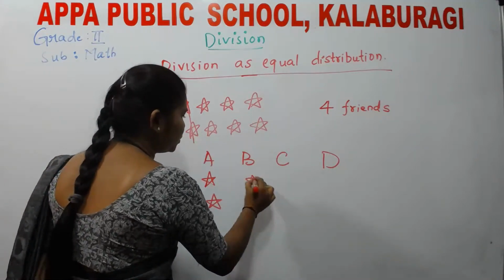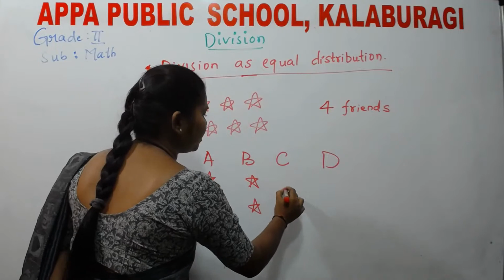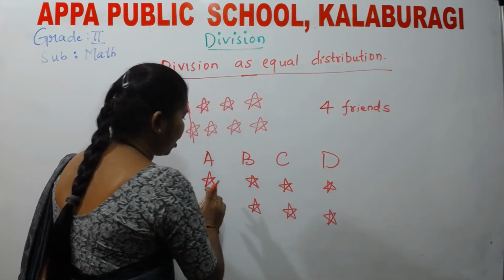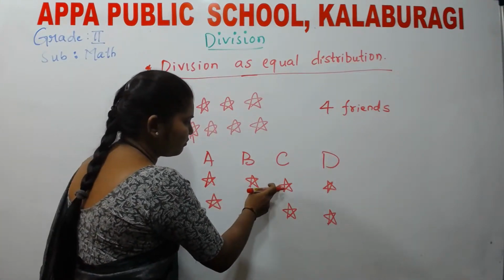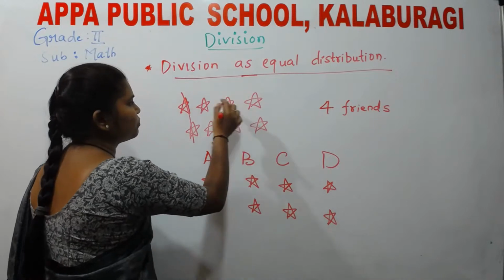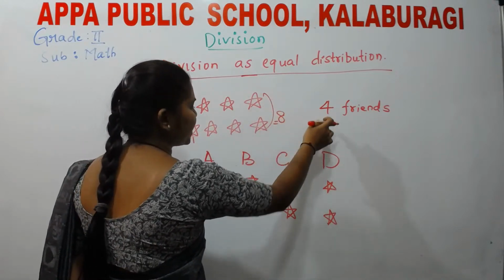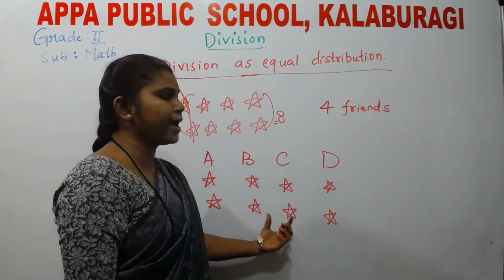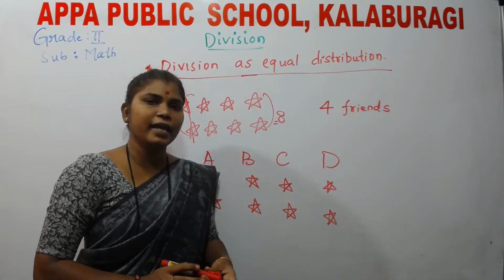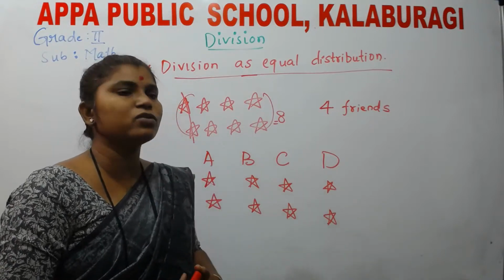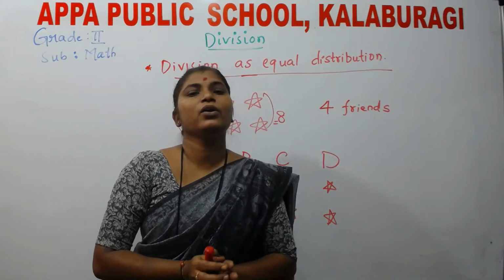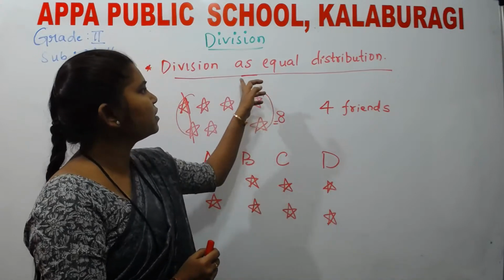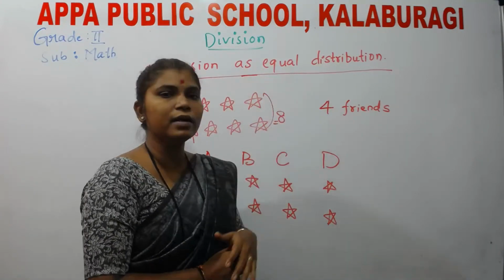For B, another 2 stars. Very good. For C, another 2 stars. And for D, another 2 stars. How many in total? 1, 2, 3, 4, 5, 6, 7, and 8. The total of 8 stars has been divided among all your 4 friends equally. That means you are sharing your stars or sweets or chocolates, whatever you have, equally. So this is how we learn about division as equal distribution.